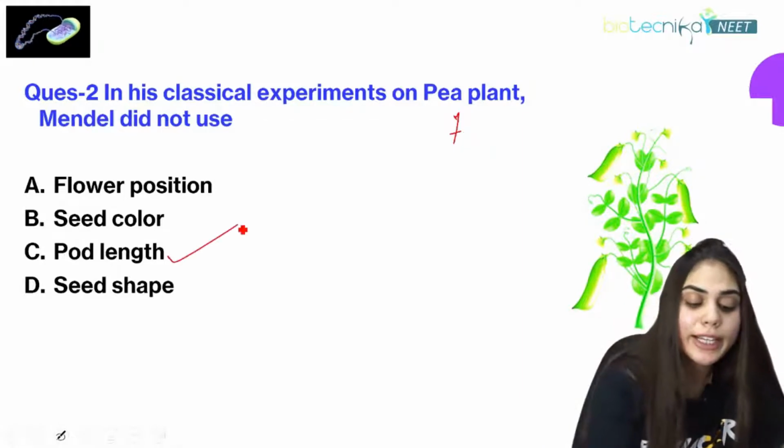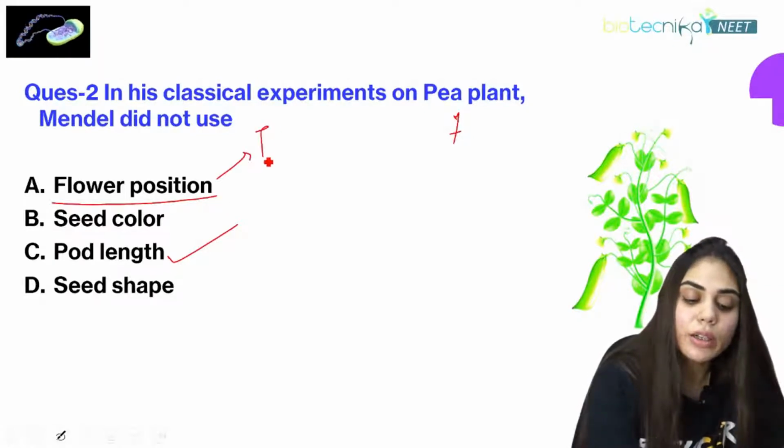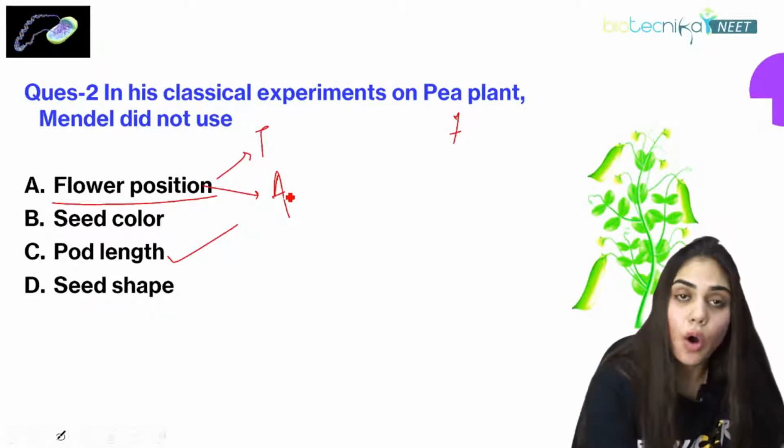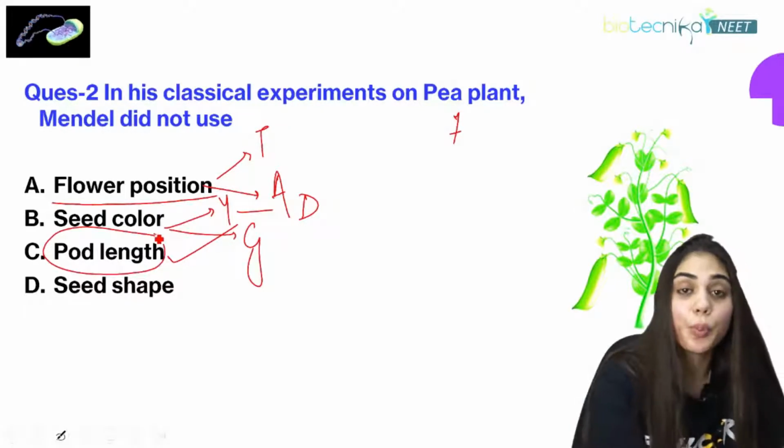Very good. Pod length he didn't use because he was using the flower position. How? One was terminal and one was axial. He also used seed color. If the seed color was yellow, it was having a dominant expression. If it is green, recessive. But he didn't talk about pod length.